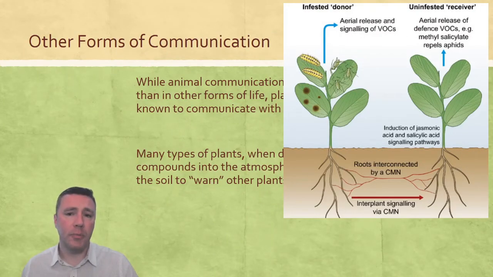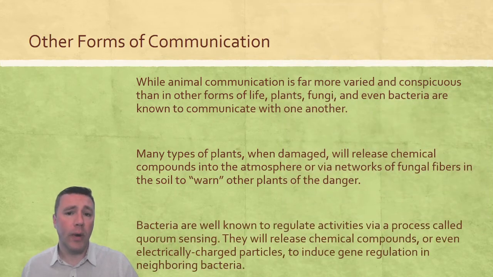Bacterial communication has been studied for years. They can regulate the activities of the group through a process called quorum sensing. In quorum sensing, bacteria will release chemical compounds or even electrically charged particles into the environment, which then induces neighboring bacteria to regulate gene expression. This helps them to coordinate their activities so that they can increase or decrease growth or even produce structures called biofilms that help to improve their survivability.